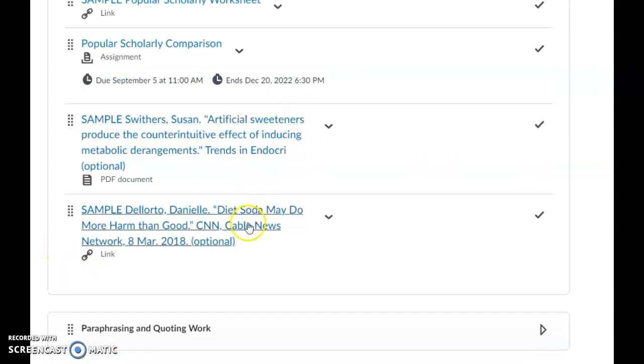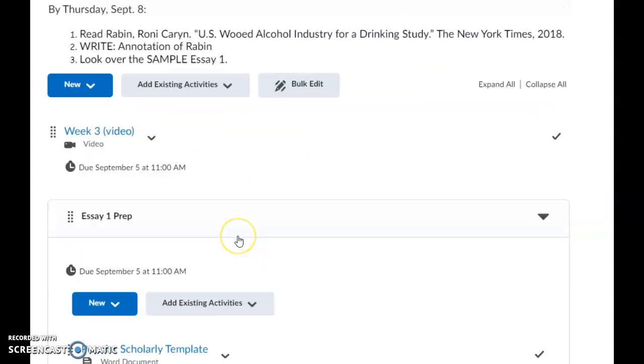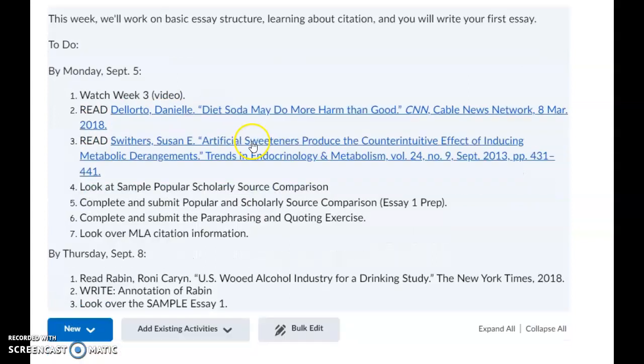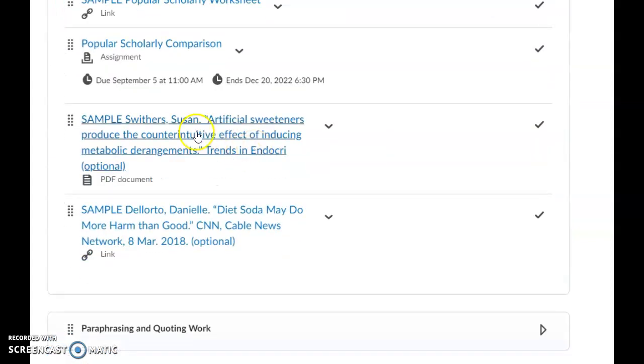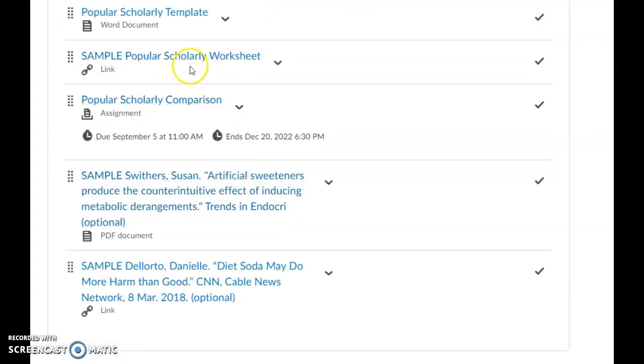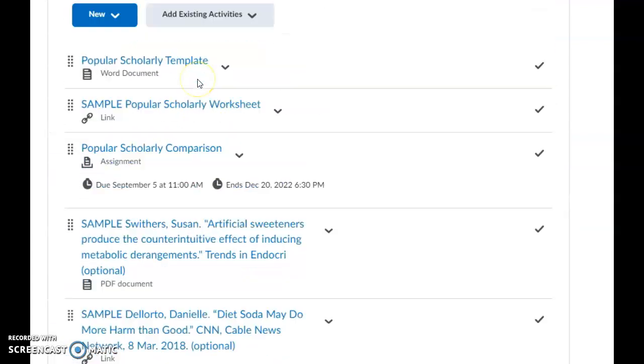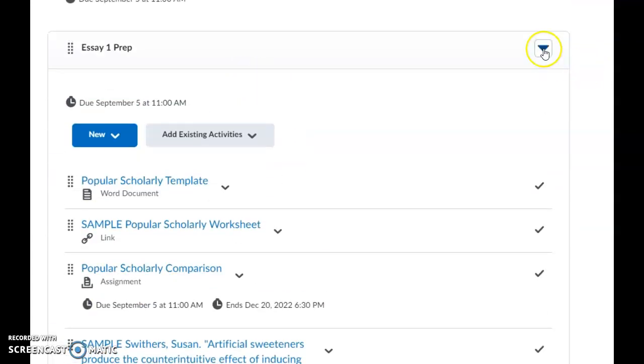Also, these are the 2 pieces that I'm asking you to read for today. Okay, these are duplicate links of these. It'll make your life a little bit easier if you've read these before you look at the sample worksheet. Okay, so that's the Essay 1 prep.